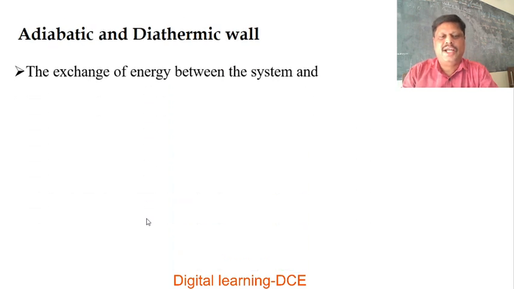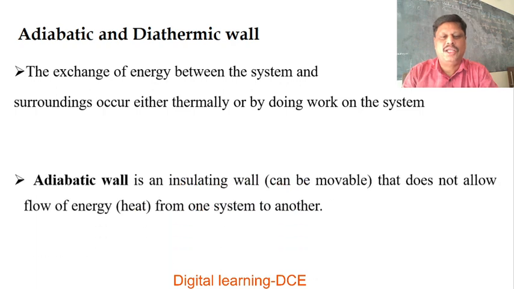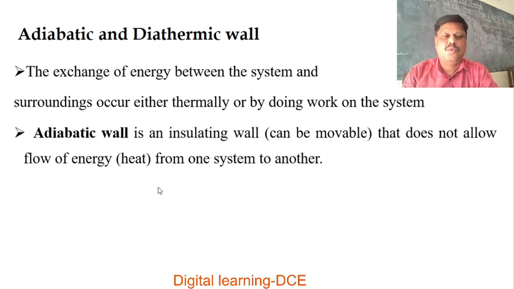Next, we can see different kinds of walls or boundaries. There are two walls. One is the adiabatic wall and the second one is the diathermic wall. The exchange of energy between the system and surroundings takes place either thermally or by doing external work on the system. So, the adiabatic wall.